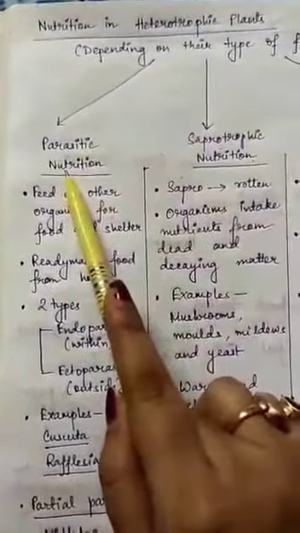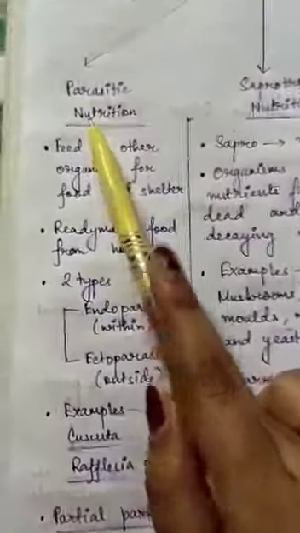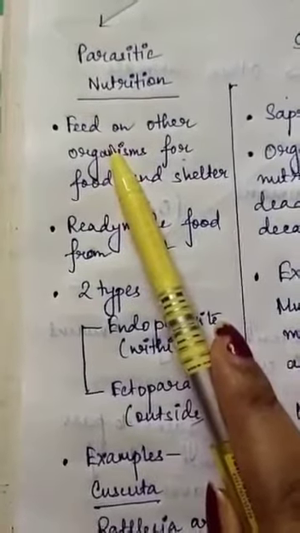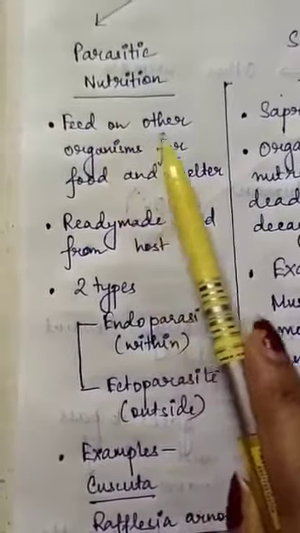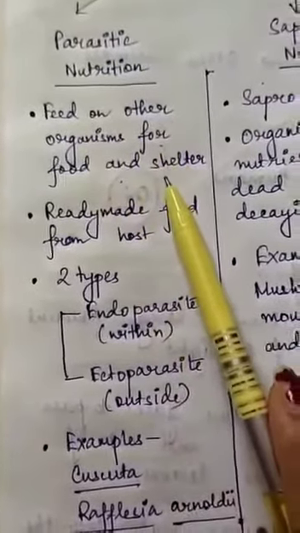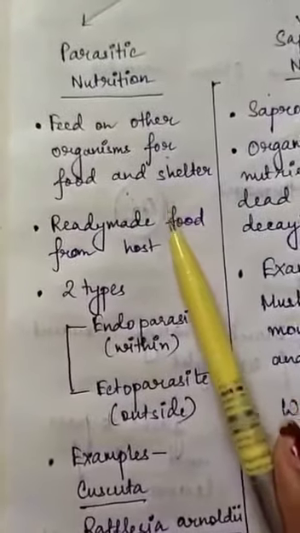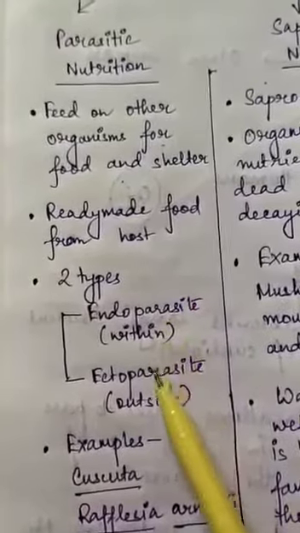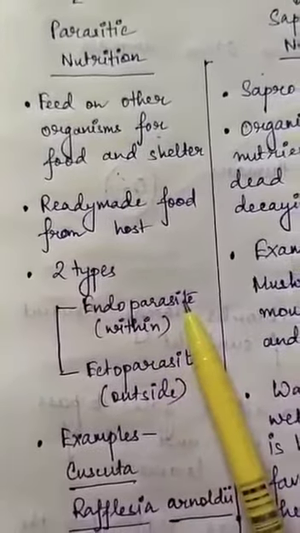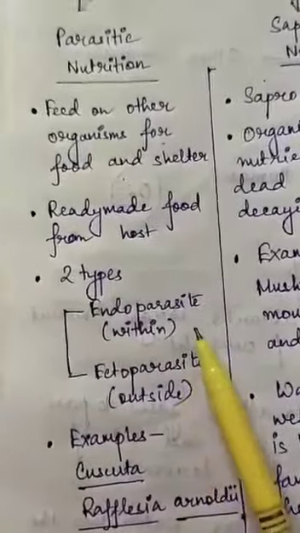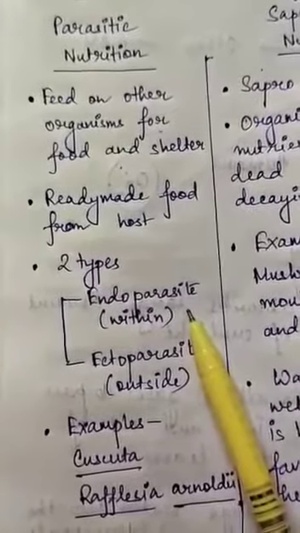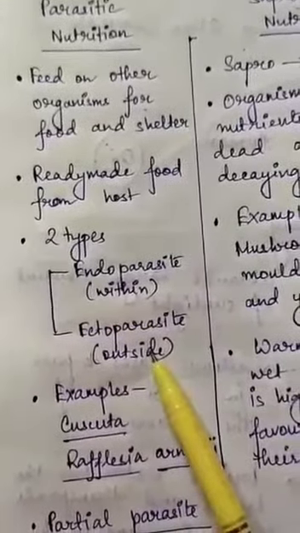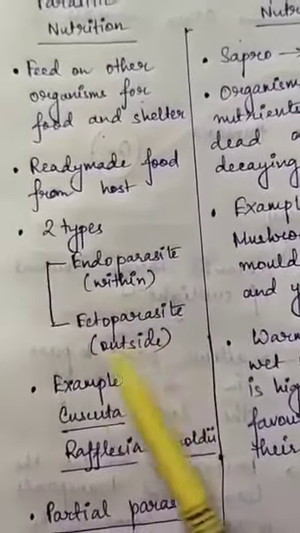Firstly, we will come to parasitic nutrition and elaborate it. In parasitic nutrition, the organism that is a parasite feeds on other organisms for its food and shelter. As a result, they get ready-made food from the host. These parasites can again be mainly divided into 2 types. One is endoparasite, another one is ectoparasite. When the parasite lives within the body of the host, it is called an endoparasite. And when it is present outside the body of the host, it is referred to as an ectoparasite.